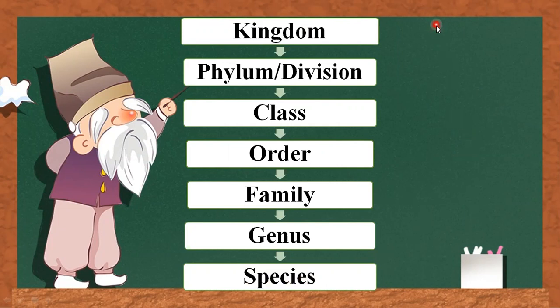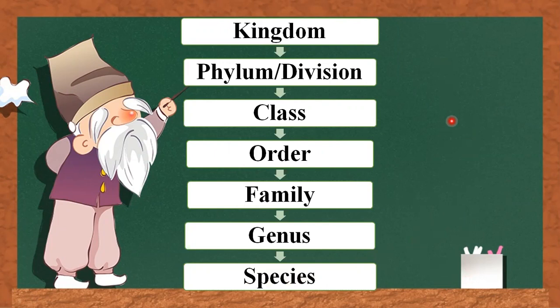As we move from higher category to the lower category, the similarity increases among individuals, and vice versa happens when we move from species to kingdom. So we'll talk about each of these categories in detail.